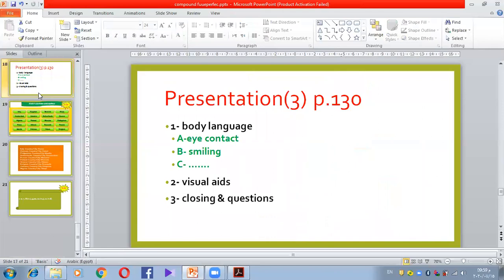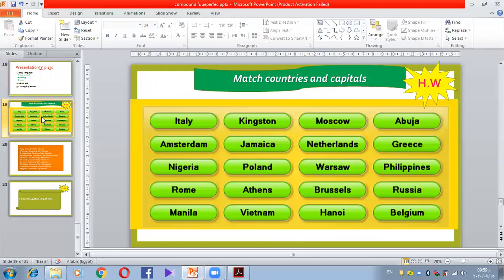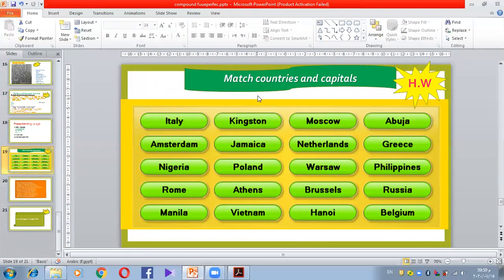For the business part, of course, we are going to do it online, so I'm not going to take anything here for business. This is another homework I want you to try to do. It's like a game, matching countries and capitals. So for example, Egypt and Cairo. Cairo is the capital of Egypt. So what's the capital of Italy, for example? Do you know what the capital of Italy is? What's the capital of Russia, for example? I want you to read and try to match the country and the capital together.